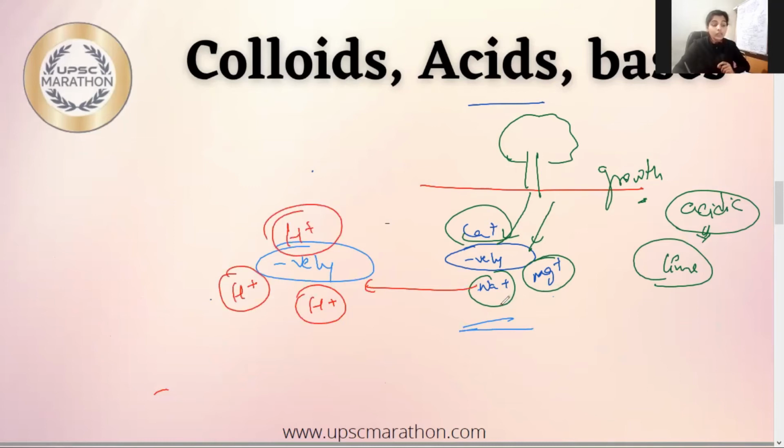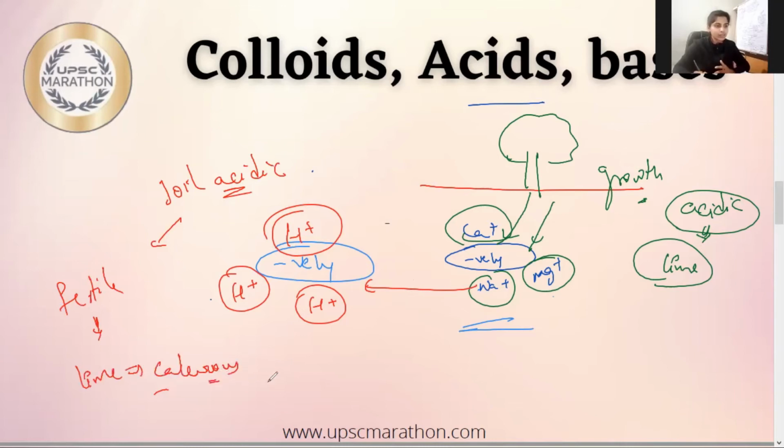Fine. Now the bases don't have the capacity to replace the H plus ions, which makes the soil eventually acidic, which is infertile. So it won't support any crops. So now we are supposed to make this acidic soil fertile, for which we add lime. What does this lime do? Which is nothing but calcareous material.